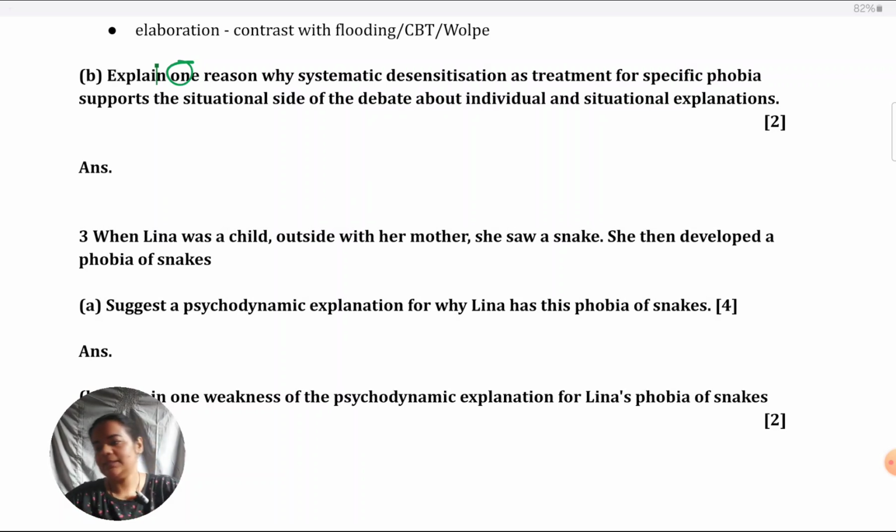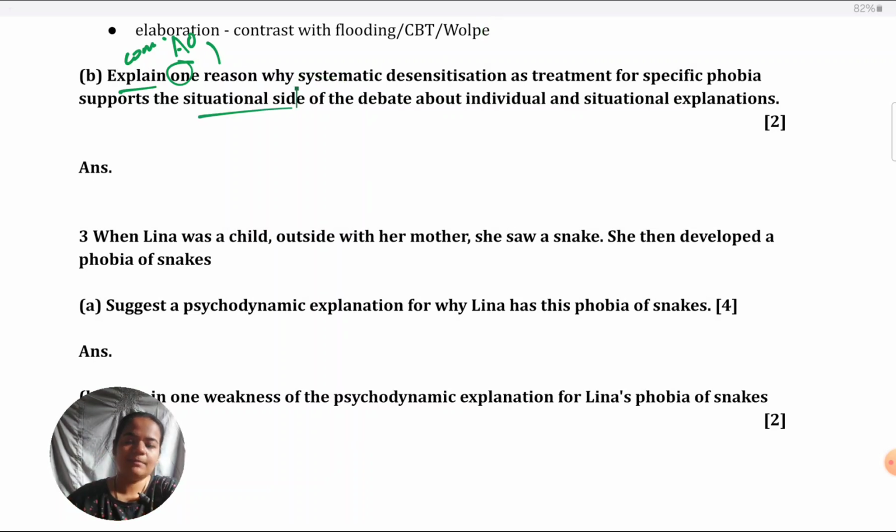Secondly, explain is the command term. It's purely AO1. What you've learned in the textbook, you need to directly describe that for the answer. You can see there's no situation to apply and there is no evaluation as such. They're just asking you, why would we say it is situational? They're not asking you to evaluate whether that situational is a strength or weakness. Next, you need to note that they're asking you only for the situational side.